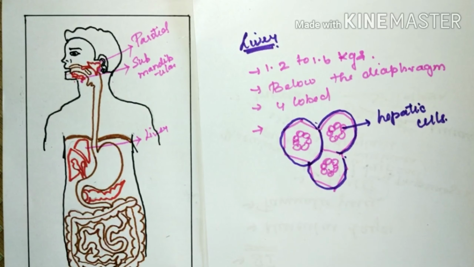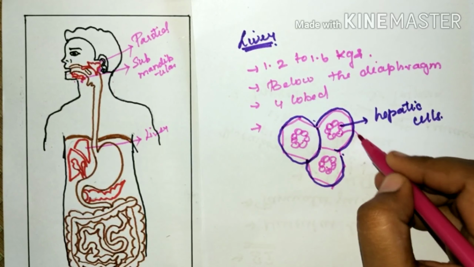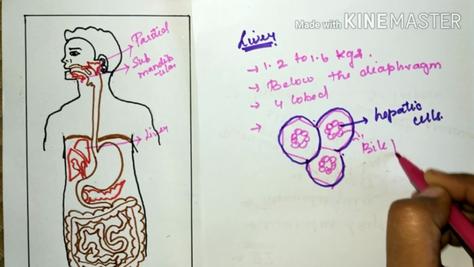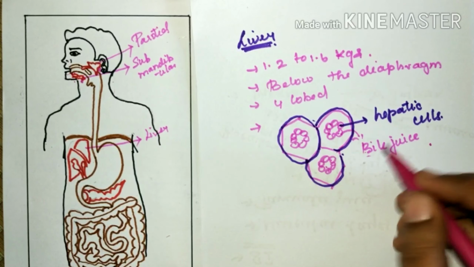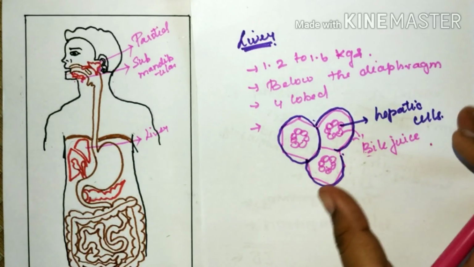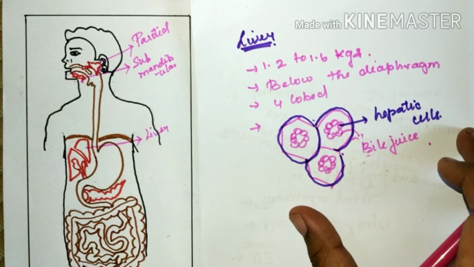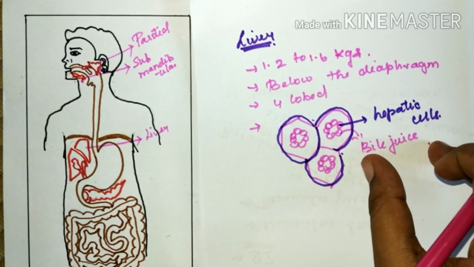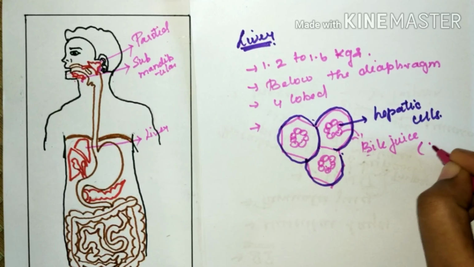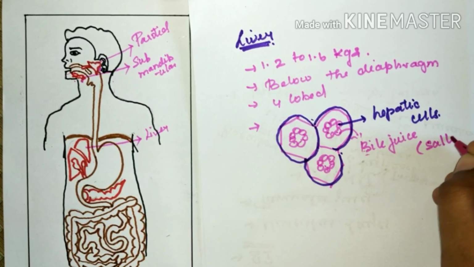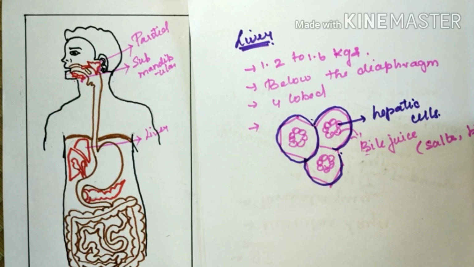These cells secrete bile juice. The main function of the liver is to secrete bile juice. It has other functions also, but as we talk about the digestive system, the main function of the liver is to secrete bile juice, which is rich in bile salts and bilirubin. That is bilirubin, biliverdin. All these are pigments.